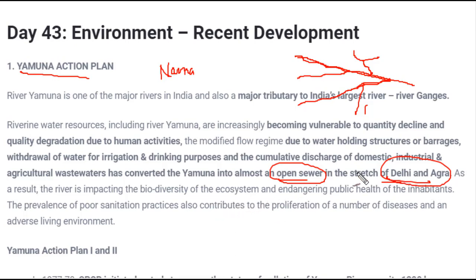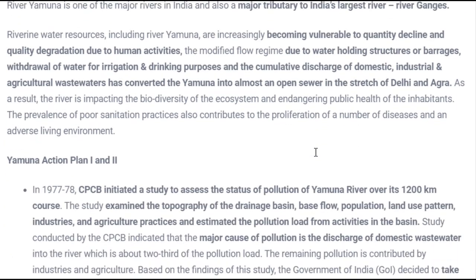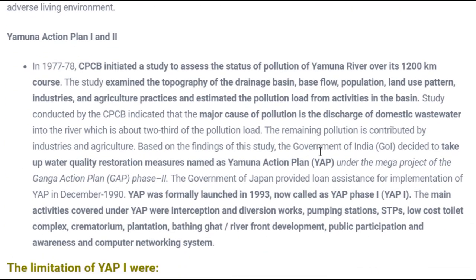Okay. And again, Yamuna River is very important because it is responsible for irrigation activities in many places. Somewhere it is used for drinking purposes, its water is used for several purposes, and along with that huge biodiversity exists in river Yamuna. Fine. So to protect river Yamuna from these effluents, Yamuna Action Plan phase 1 and phase 2 have been launched. So let's study about plan 1 and plan 2.